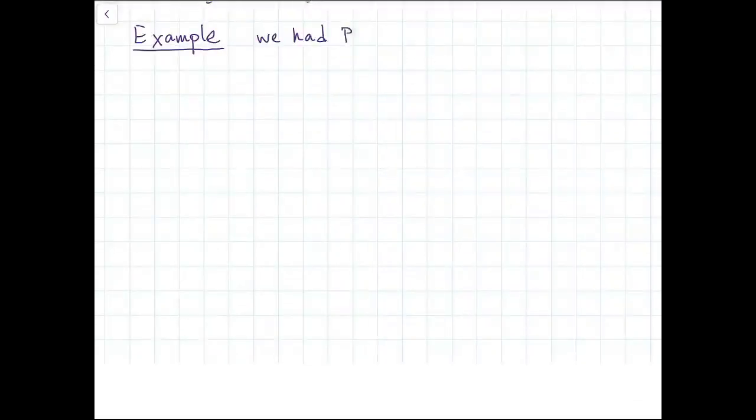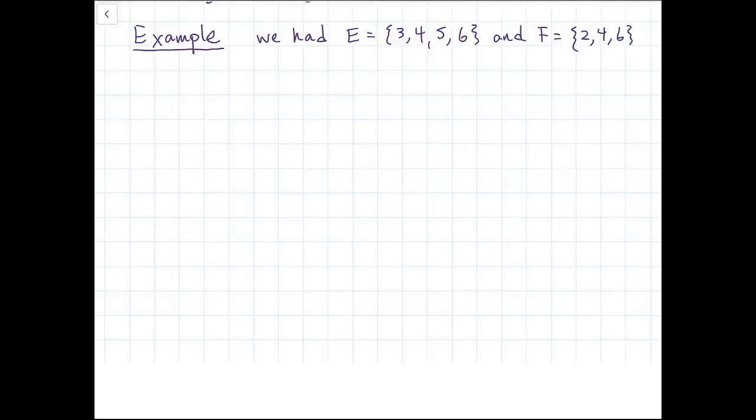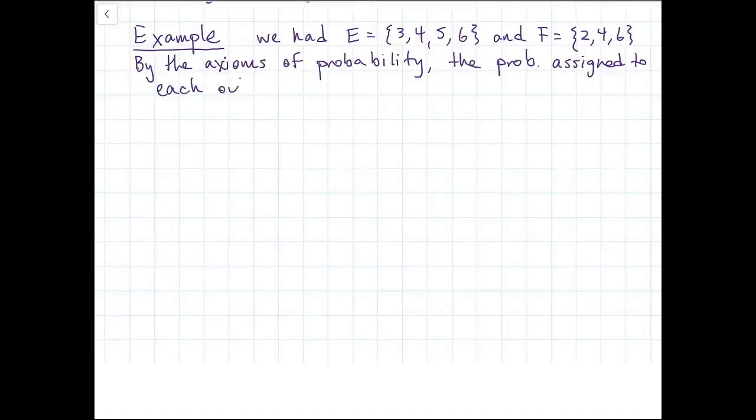Returning to our previous example, we had our event E being the values 3, 4, 5, and 6, and F was 2, 4, and 6. So we might be interested in whether these two events are independent or not. To do that, we have to figure out what their probabilities are, and by the axioms of probability, the probability assigned to each one of those 6 possible outcomes is 1/6, because remember, axiom 2 says that the probability of the entire sample space is 1. And this is a fair die, so each of the 6 outcomes will have 1/6 probability.